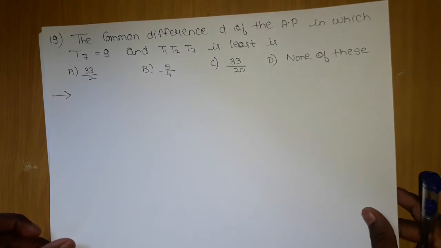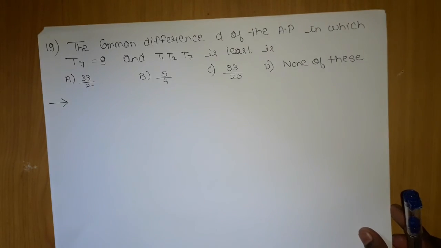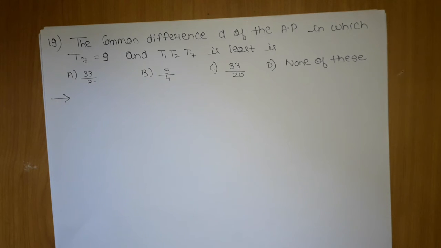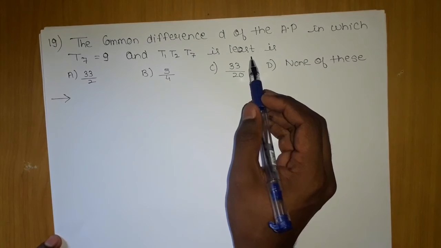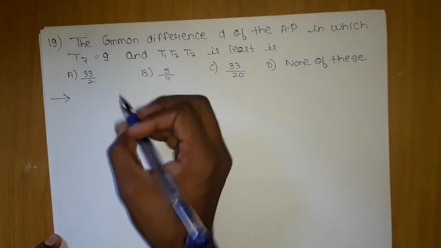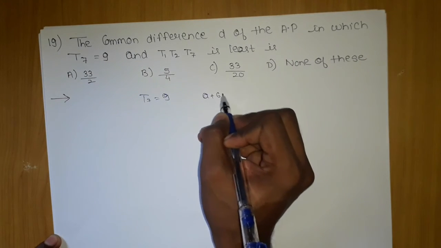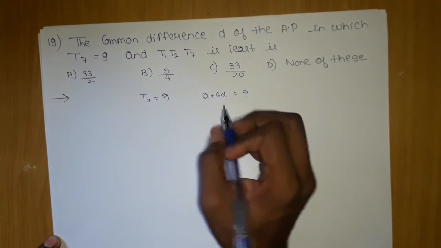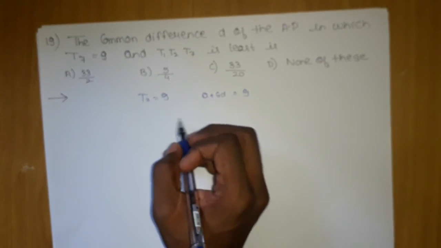The next question which we are going to tackle is the 19th question. The common difference D of an AP in which the T7 term is 9 and the product T1, T2, T7 is least. We want to find its least value. T7 we have as 9, so by the AP general formula I can write this as a plus 6d equals 9.